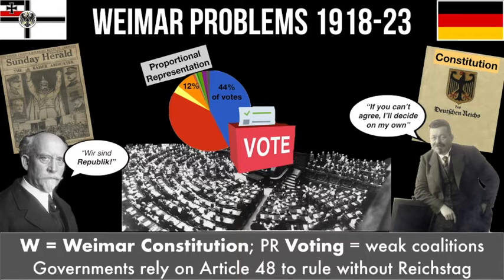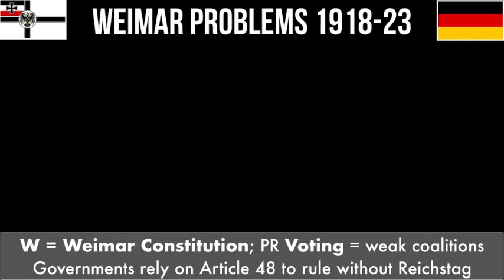This can all seem very complicated, so all you really need to remember is our first letter of Weimar, W. The Weimar voting system meant that many parties got elected to the Reichstag, and so governments were often coalitions of different parties who argued too much.